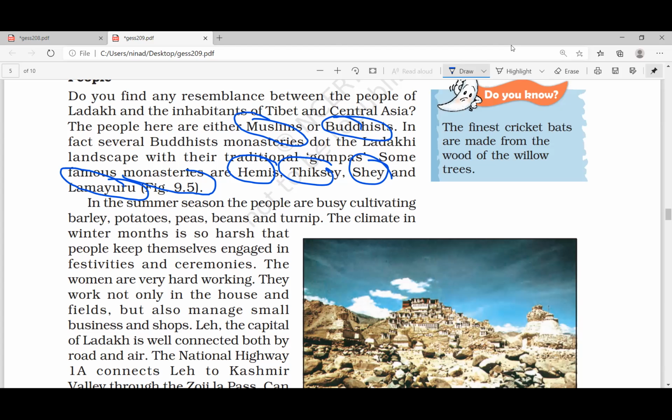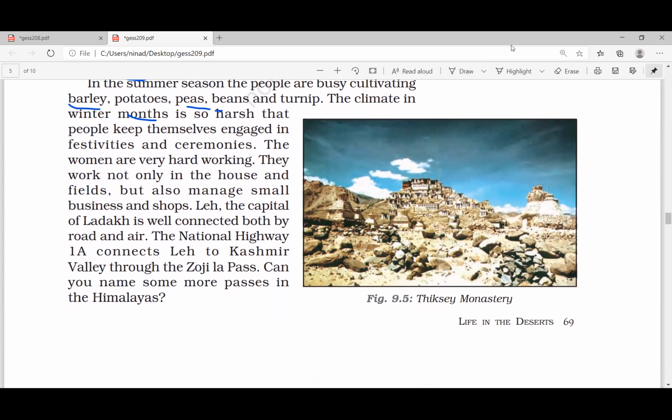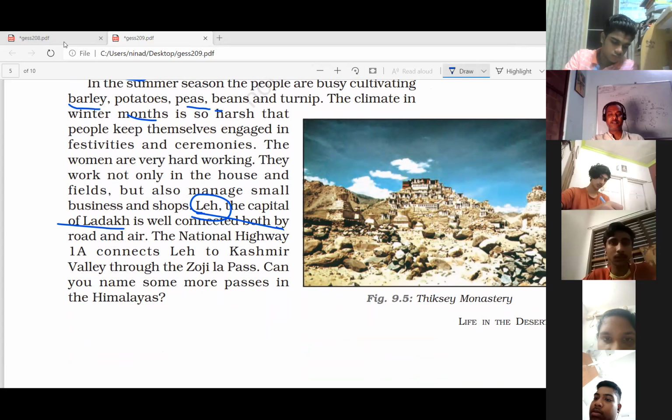They do some kind of agriculture, cultivating barley, potato, maize. It is not like the Sahara, where nothing can be grown. You might have heard about Leh. Leh is the capital of Ladakh. Ladakh is part of which state? It is not a state, it is a union territory.